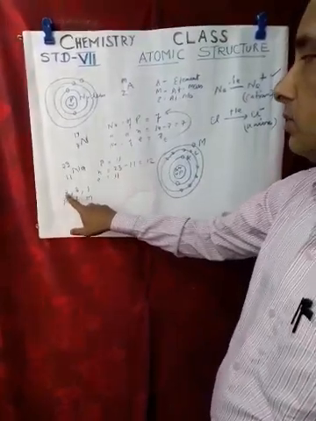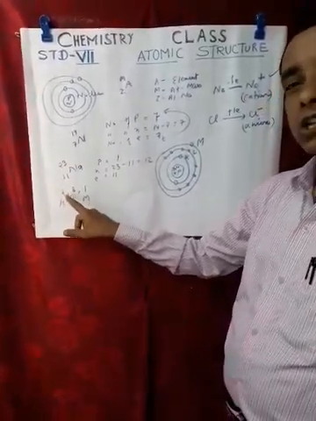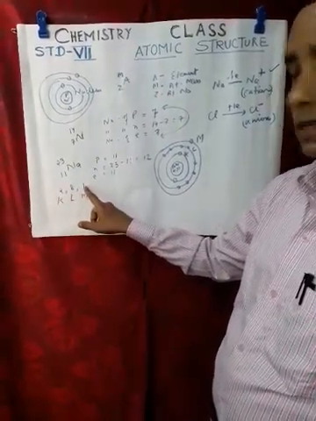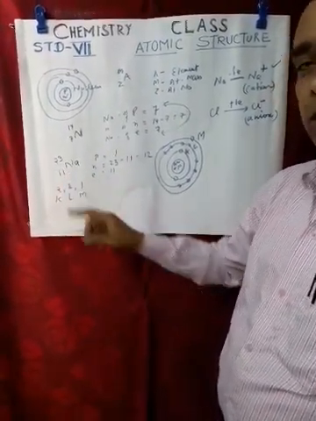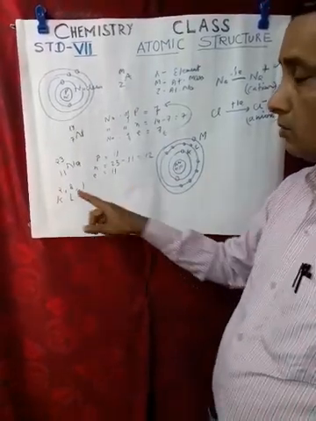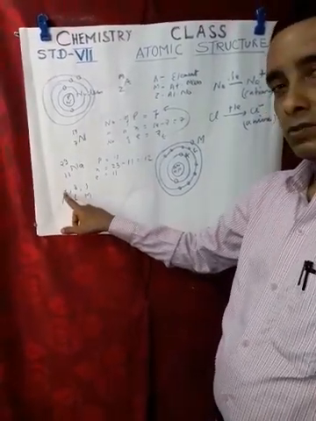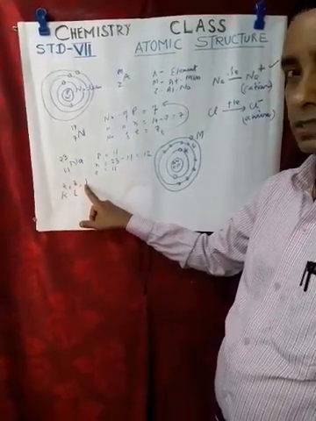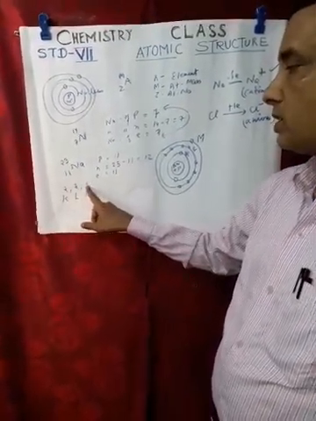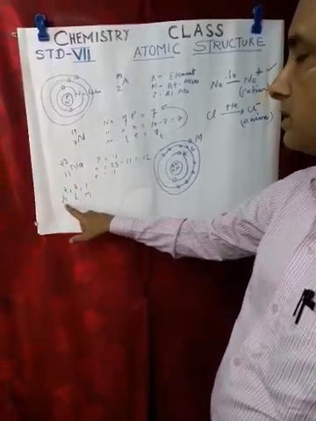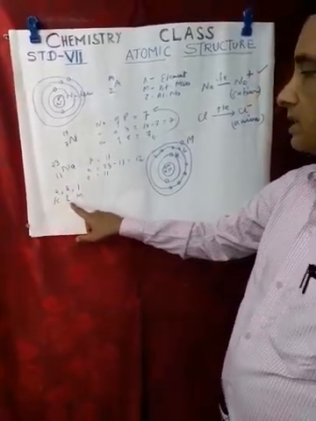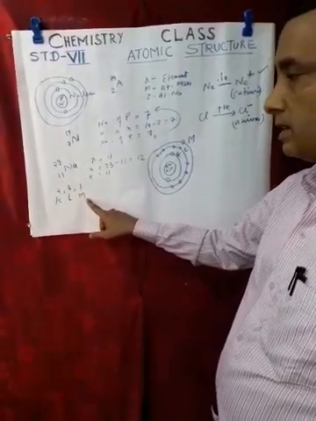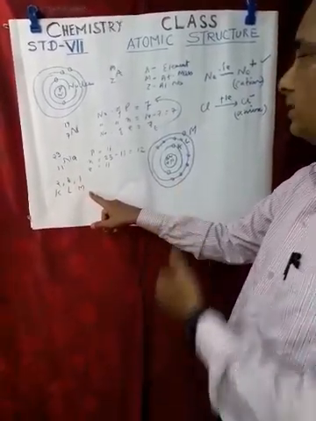Now, the electronic configuration of the sodium atom is 2, 8, 1, because the atomic number of sodium is 11. So in the first shell there are 2 electrons, then 8, and the last shell consists of 1 electron. 2 plus 8 is 10, plus 1 is 11. The first shell is denoted by K, the second shell by L, and the third shell by M, like that K, L, M, N. In the first shell, K, there are 2 electrons, the maximum accommodation. In the second shell, L, there are 8 electrons. The third shell has only 1 electron.